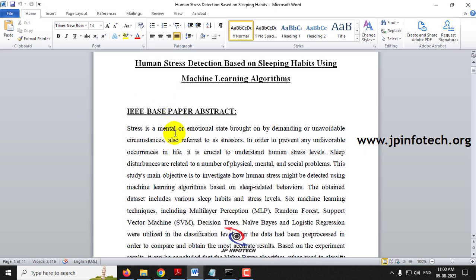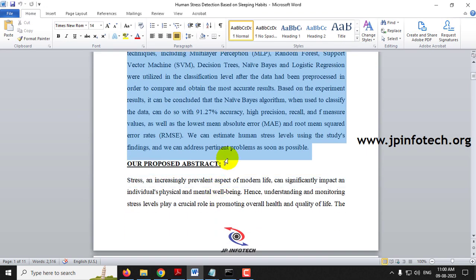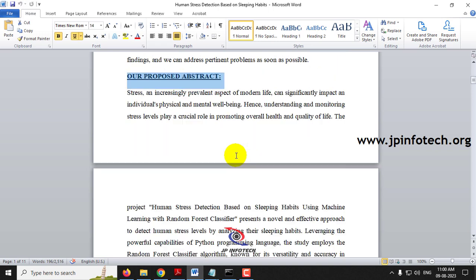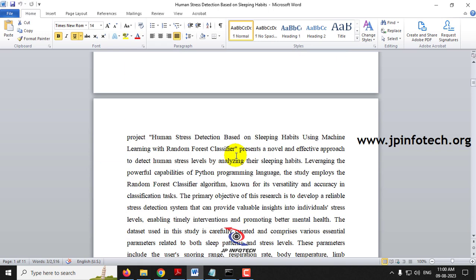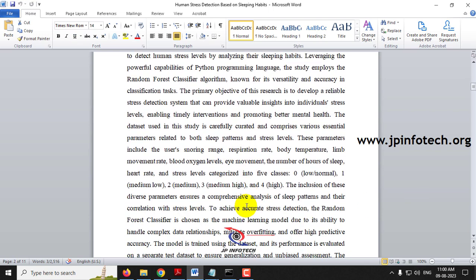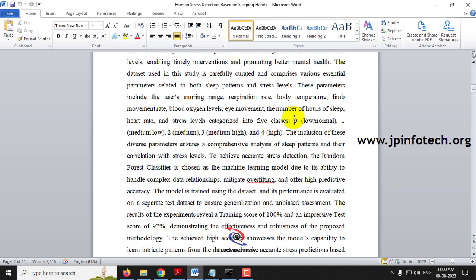So here you can see the abstract of the base paper, and this is our proposed abstract, which contains the model that we have implemented, Random Forest Classifier, and about the data set. The data set contains 5 classes: 0 is low and normal, 1 is medium and low, 2 is medium, 3 is medium high, and 4 is high. In this way the stress levels are classified in this data set.